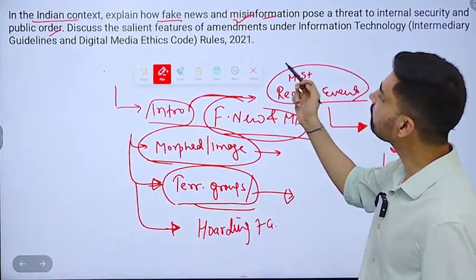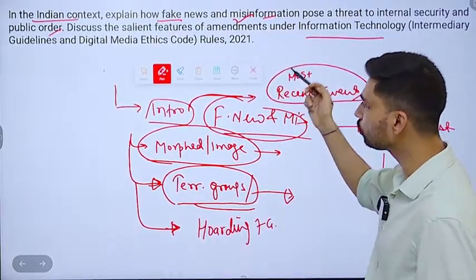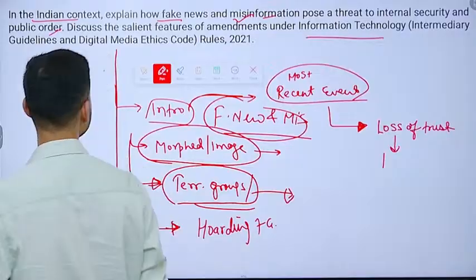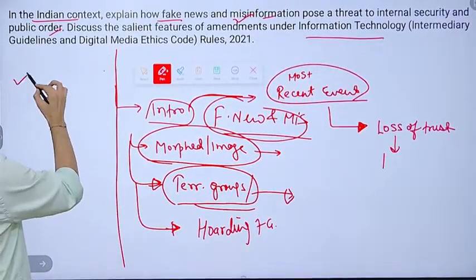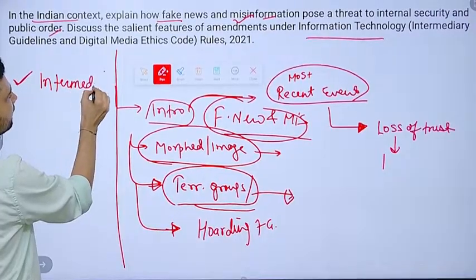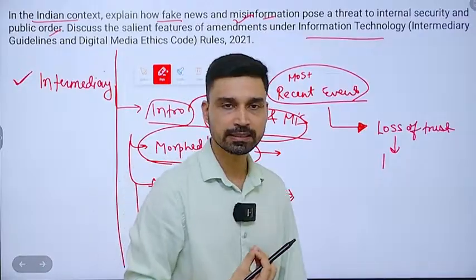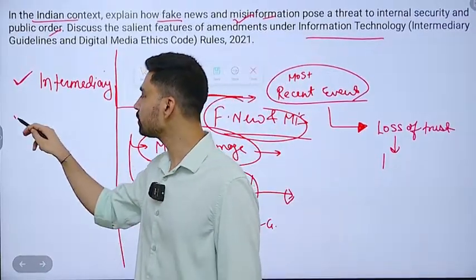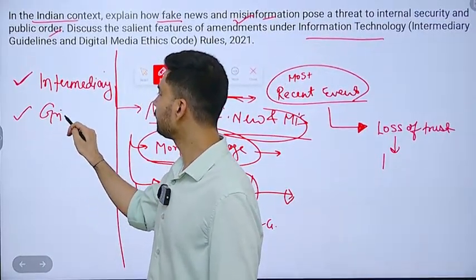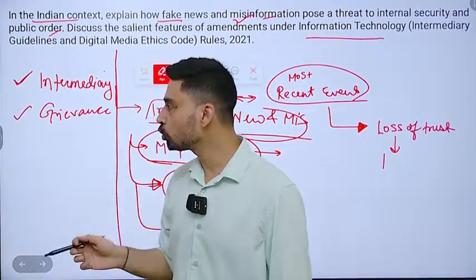Now, discuss the salient features of amendments under the Information Technology Intermediary Guidelines and Digital Media Ethics Code Rules. This is a direct, straightforward question. So here several amendments were suggested. First of all was the role and responsibility that the intermediary has toward the content, toward the regulation of content as such. The second amendment was largely referring to grievance addressal. Now there is an institutional grievance redressal for people and consumers.